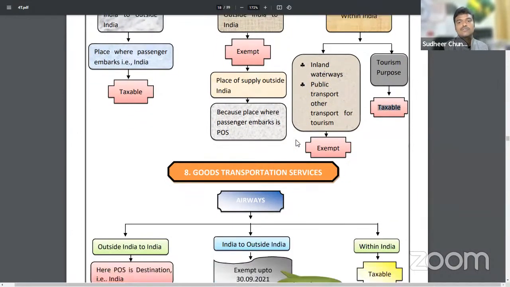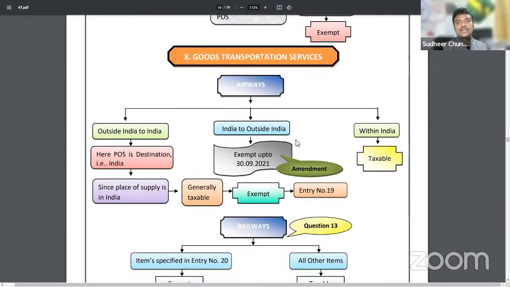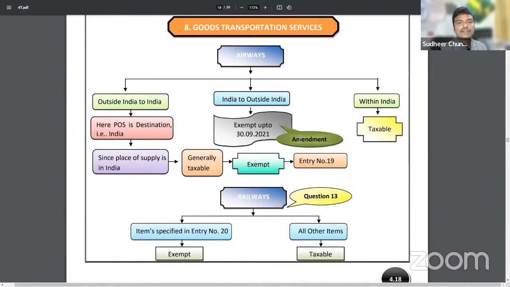Next. So what we have completed is passenger transportation. Now let us come to goods transportation services. The next activity we are discussing is whether goods transportation services are exempted. Same here, goods also we can transport through four means: airways, roadways, waterways and railways. So whether these four are taxable or not, let us see.